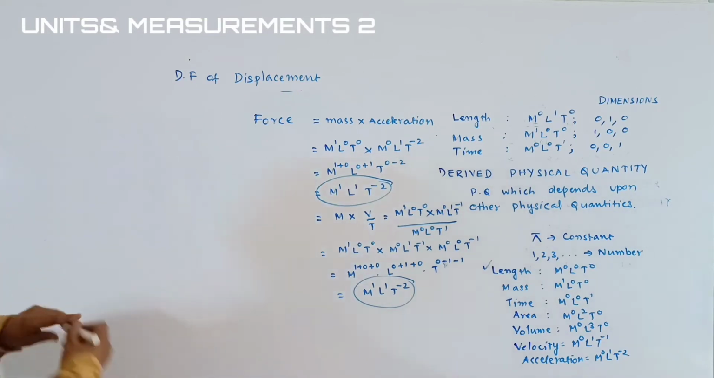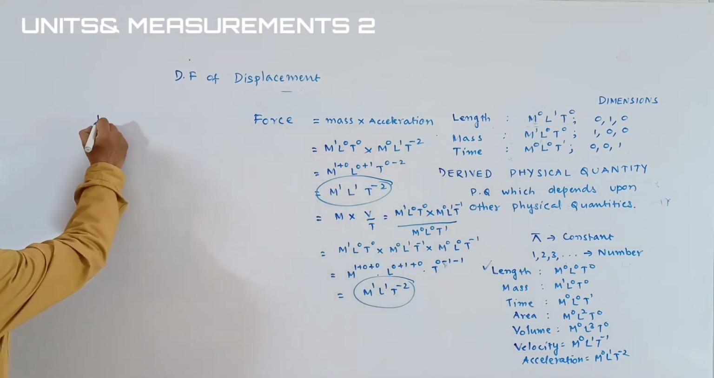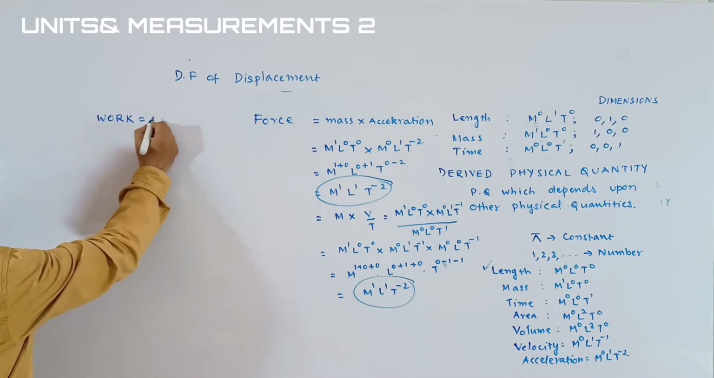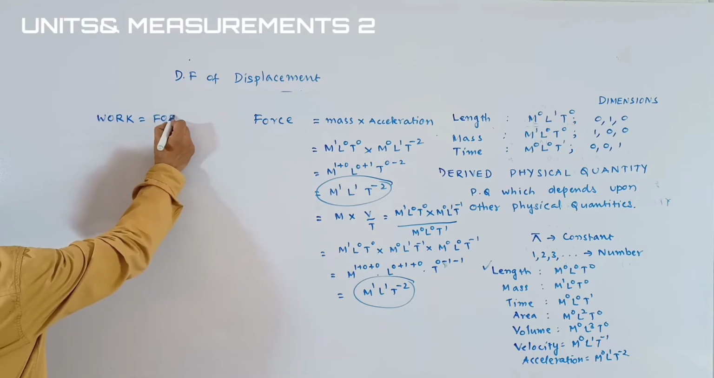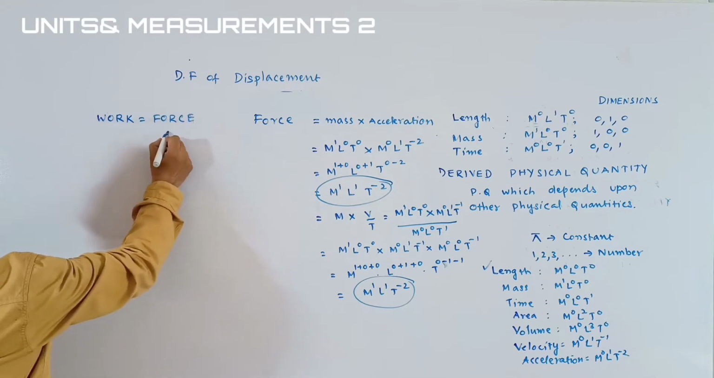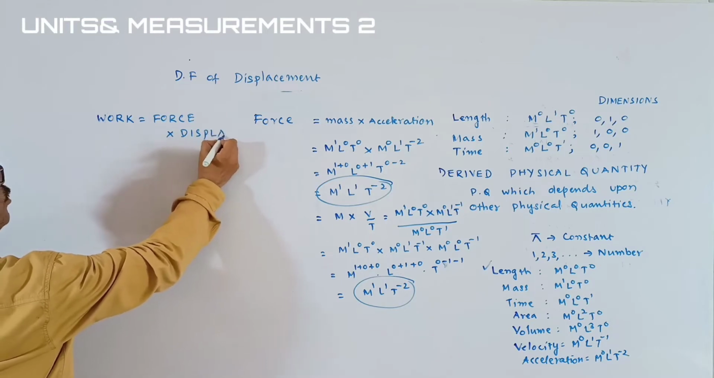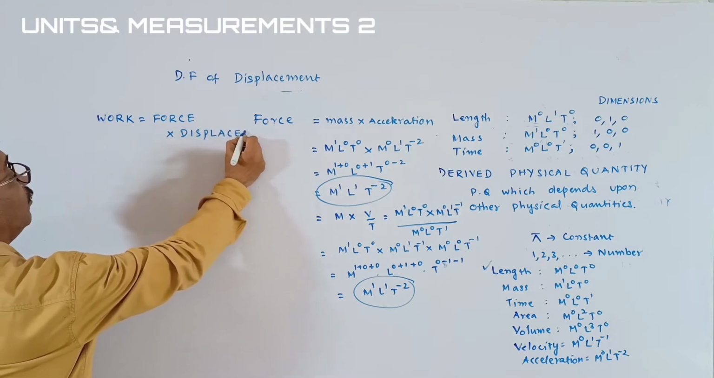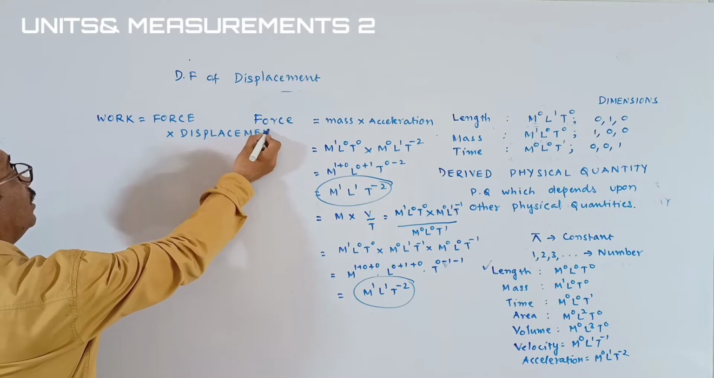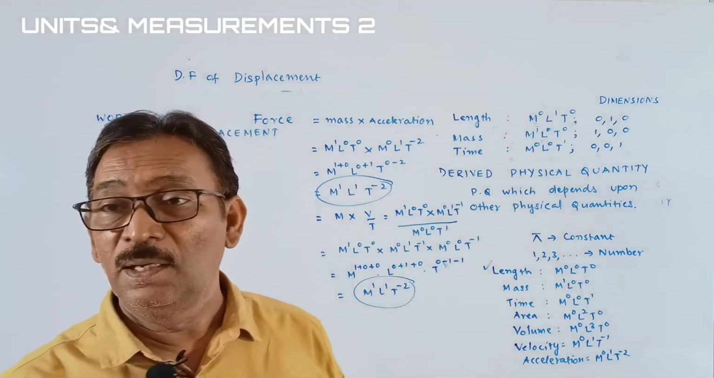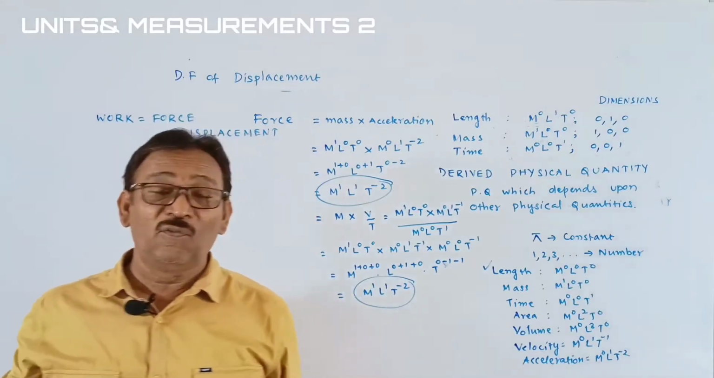Okay, students. Now we are writing the dimensional formula of work. What is work? Force multiplied with the displacement, students. Force multiplied with displacement. It is a mathematical relation, students. Actually, you have to write or define the work like this.